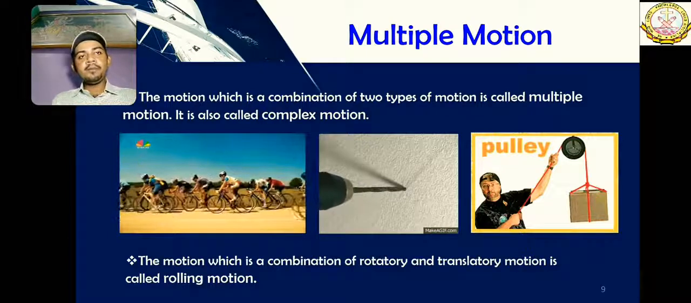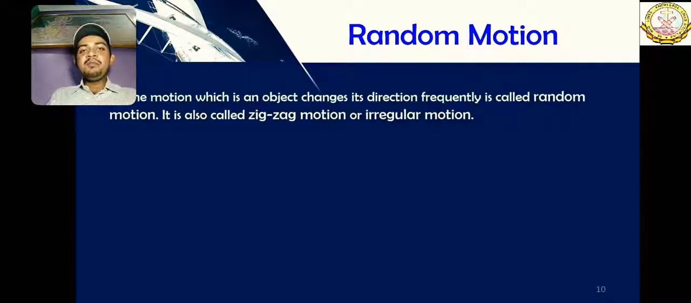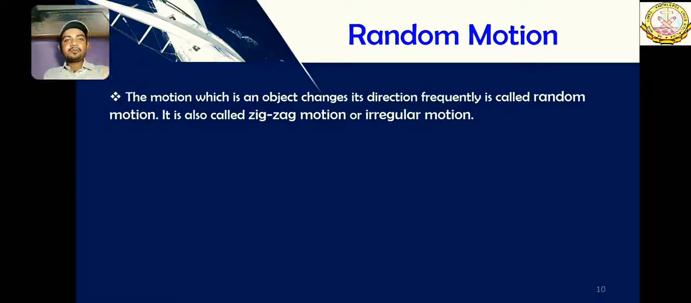Okay, random motion, this is the last one, I promise. Random motion is the motion in which an object changes its direction frequently. It is also called zigzag motion or irregular motion. Simple as that. When something is moving randomly, it can be called random motion.